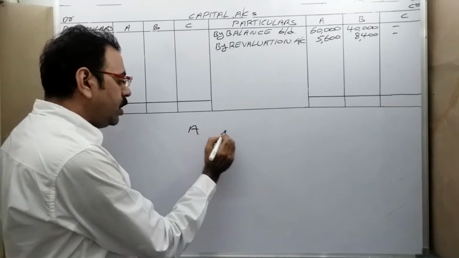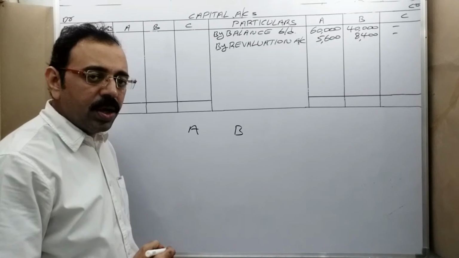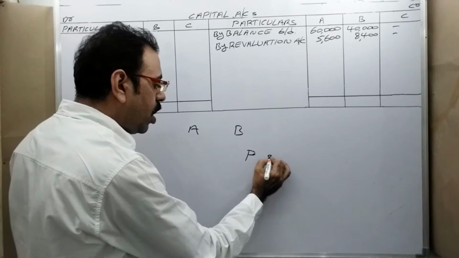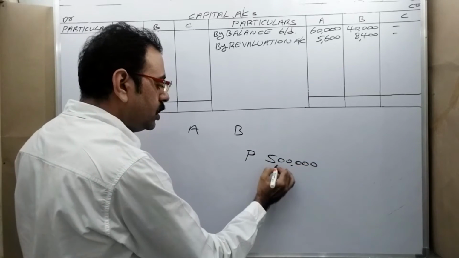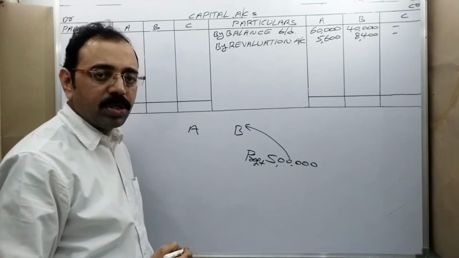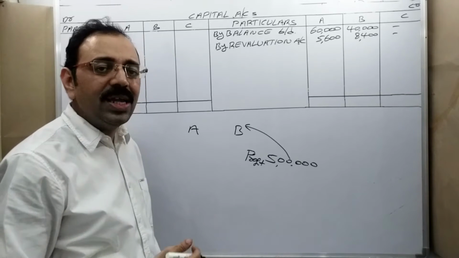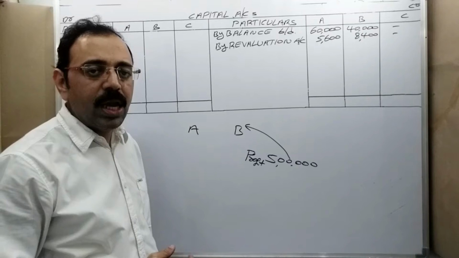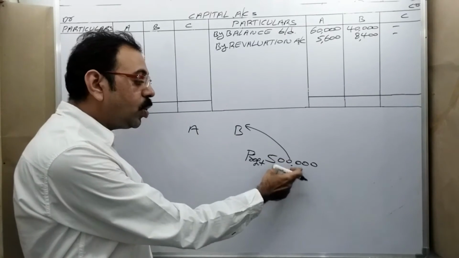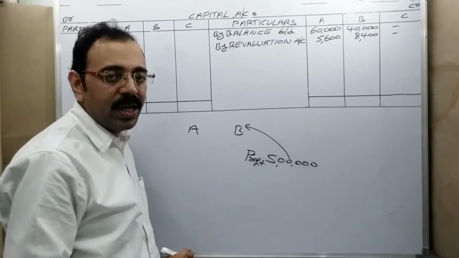See, A and B are the partners. They did business. Assume that in 1 year they got a profit of 5 lakh rupees. Assume that they have taken the full profit amount. If they take it like that, then in future, if there is any unexpected expenditure, how to meet it? Instead of taking the total money from the business, they keep some amount in the firm only.